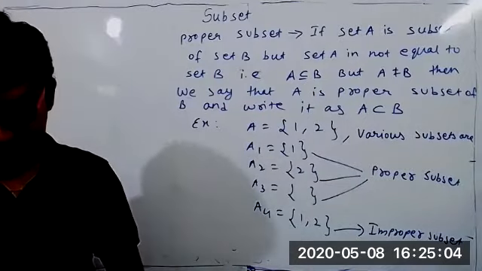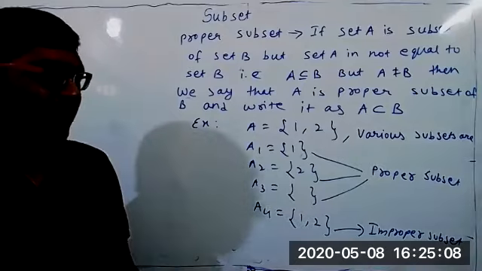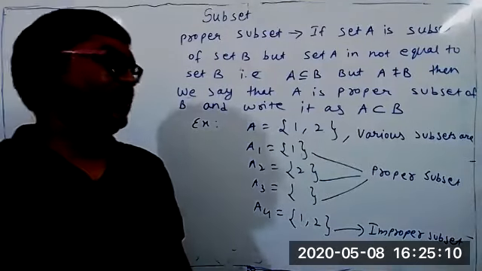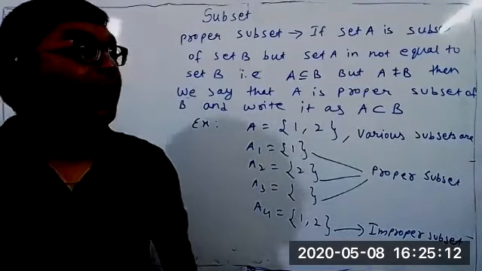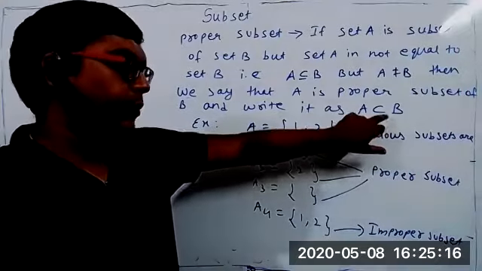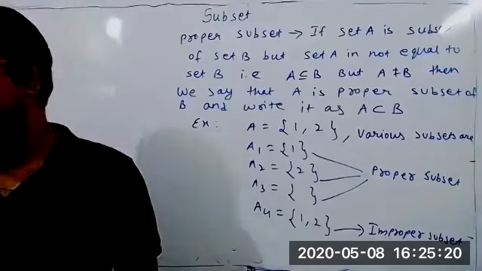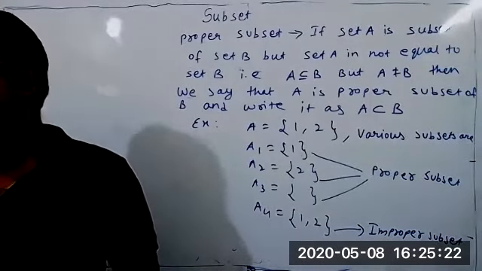I hope I'm clear now, or am I confusing you people? It is not like we should be very particular. Sometimes in some question, hardly any question is there, but we should also know this is the symbol for A subset of B without the line. That is proper. This is improper. Any other doubt?